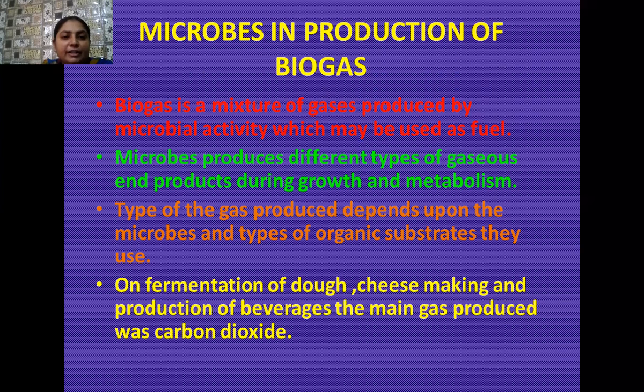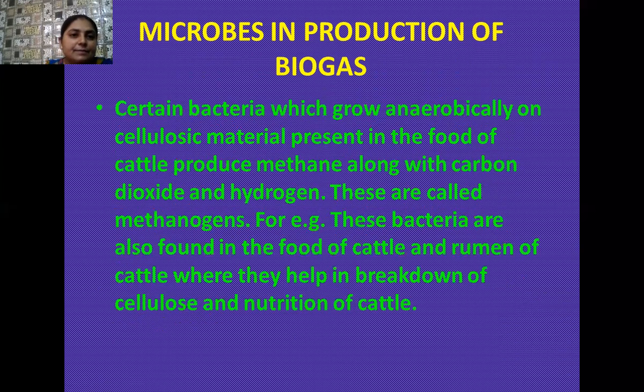Because different microorganisms consume different types of substrate, and on the basis of this, they produce different types of gases. For example, on fermentation of dough, cheese making, different types of beverages, the main gas which is produced here is carbon dioxide gas. And there are certain bacteria which we have studied in anaerobic digestion of activated sludge during secondary treatment. So these bacteria generally produce methane gas, hydrogen sulfide. So all of these gases are the components of biogas.